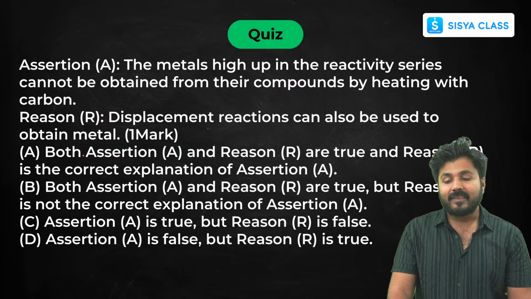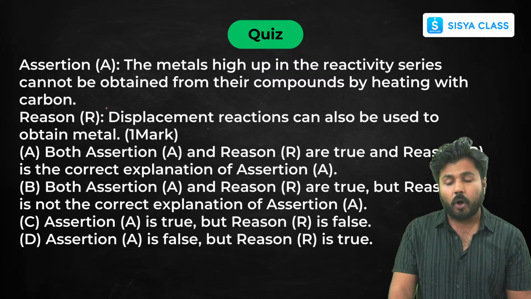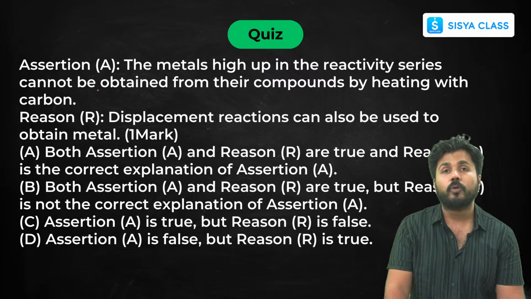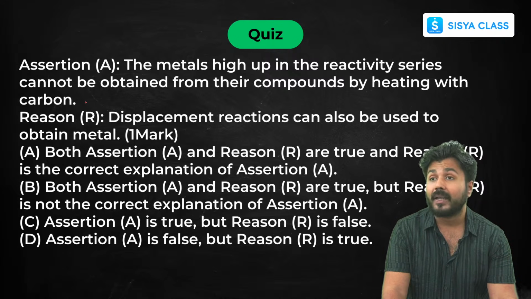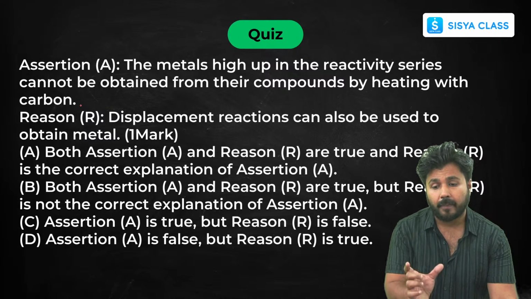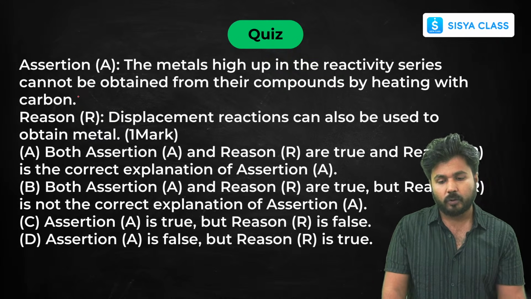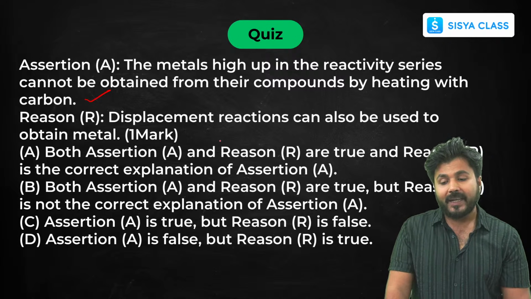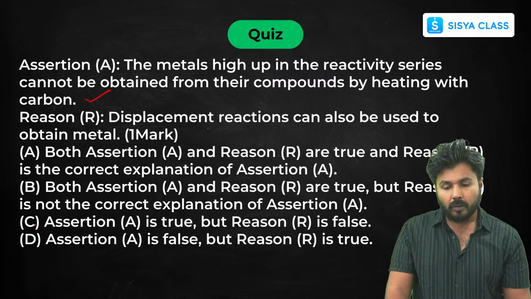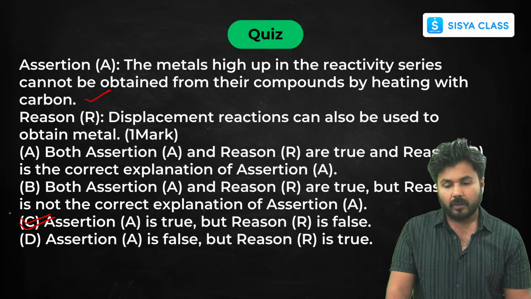Now, the metals high up in the reactivity series cannot be obtained from their compounds by heating with carbon. Yes, because they use the electrolytic refining method. So that's true. Now, displacement reactions can also be used to obtain metal. The second one is false. So assertion is true but reason is false.